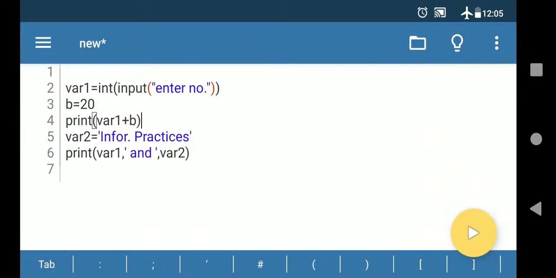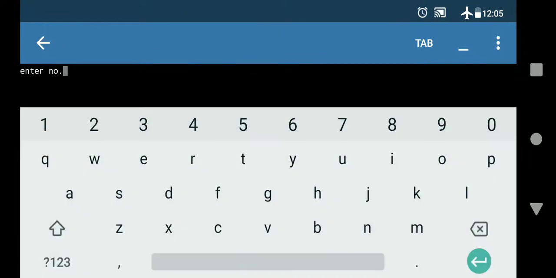Now here I am going to teach you, you will input the value. So first of all, the input function helps you to input the value. Enter the number means you are entering the number, and this is the message. At the time of running the program, this message will come, enter the number, and int will help you to convert it to an integer value. After that, b is a fixed value, var1 plus b will show you the addition of two numbers. So the number, like you have entered 13, so 13 is already there.